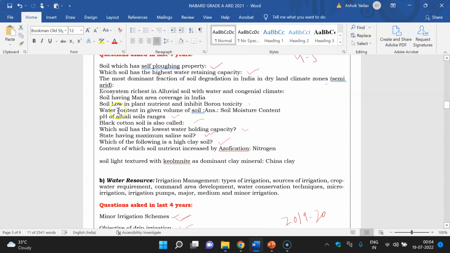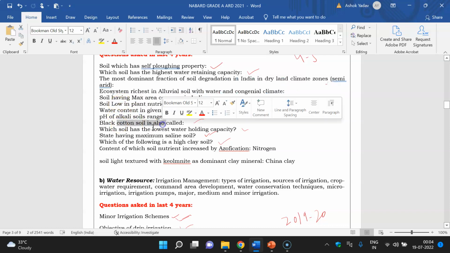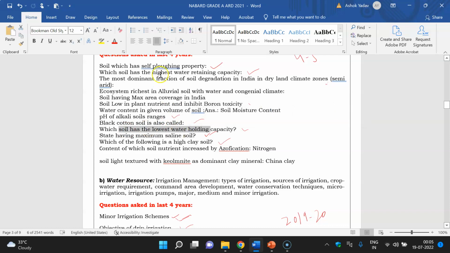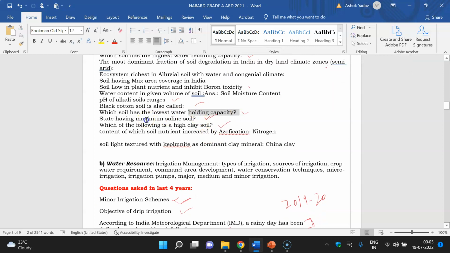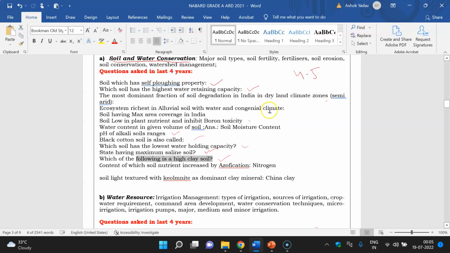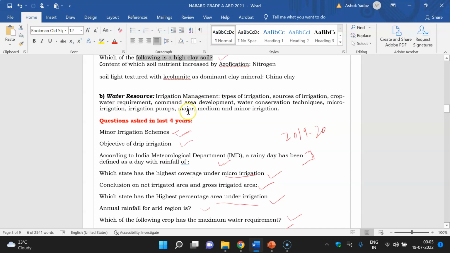And you can see the questions: soil having maximum area coverage in India, soil which has self-plowing property, which soil has the highest water retaining capacity, soil low in plant nutrients, pH of alkali soil, black cotton soil, which soil has the lowest water holding capacity. Earlier it was asked which soil has the highest water retaining capacity; here it was asked the lowest. State having maximum saline soil. Which of the following is a high clay soil? So you can see that basic questions are asked, and you can easily cram the characteristics of the soil and attempt the questions in the exam.